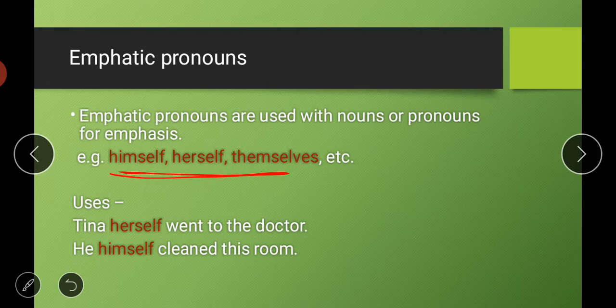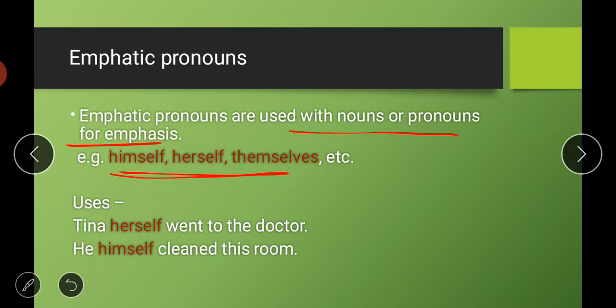For example, at that time we were using them, looking at the subject of the sentence, and then here what is the difference? Emphatic pronouns are used with nouns or pronouns for emphasis. Means when we are going to give stress upon something in a sentence, then we will use words like himself, herself, themselves. For example, Tina herself went to a doctor. Means Tina जो थी वो खुद ब खुद डॉक्टर के पास चली गई. And he himself cleaned his room or this room. So उसने खुद अपना रूम और ये रूम जो था वो साफ़ किया.